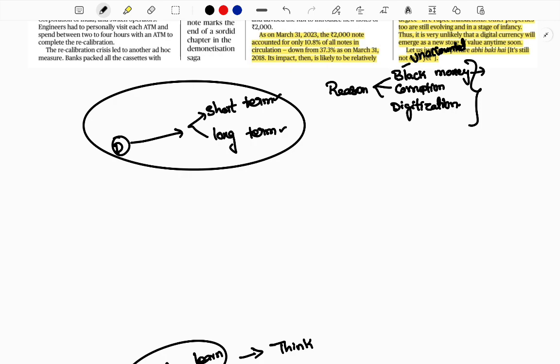Short term, which means the demonetization implemented in short term, how it will be impacted. Black money, see here, everybody brought it and deposited it in the bank, which means unaccounted money, black money has been accounted. That is right, short term. But long term, what about long term? I told you short term it is a success, but long term, you need to think, is black money curbed completely? No. So this is what you need to explain.